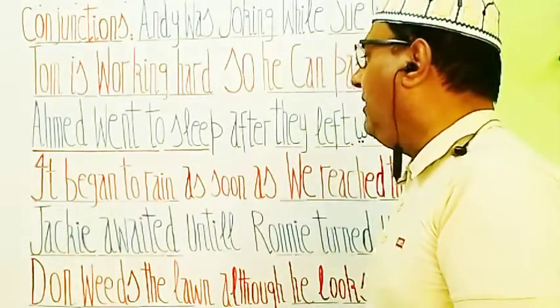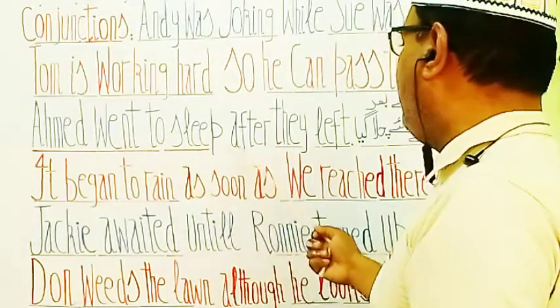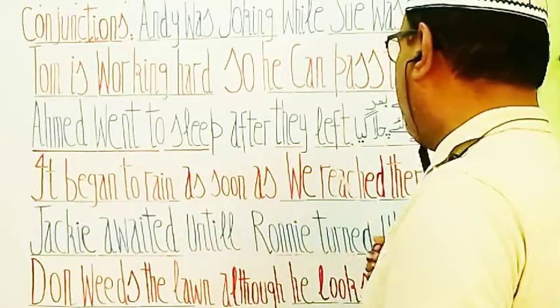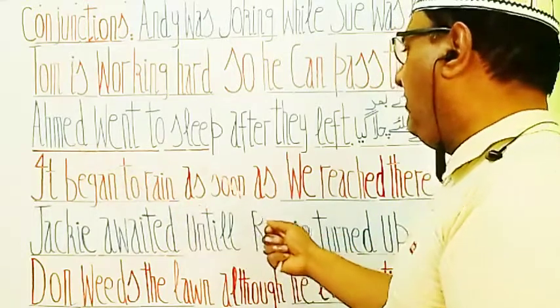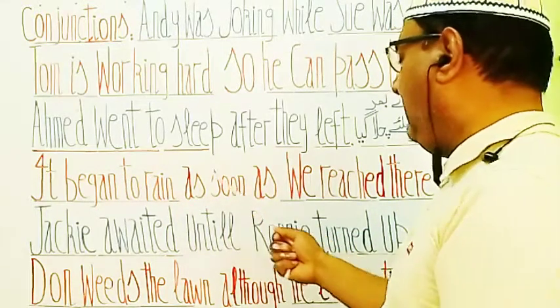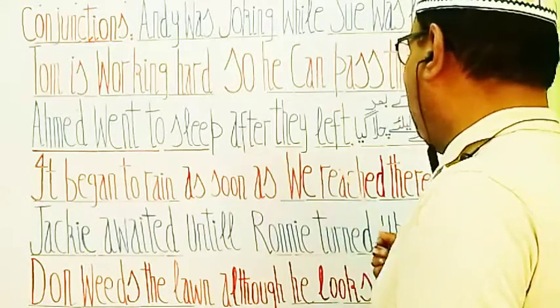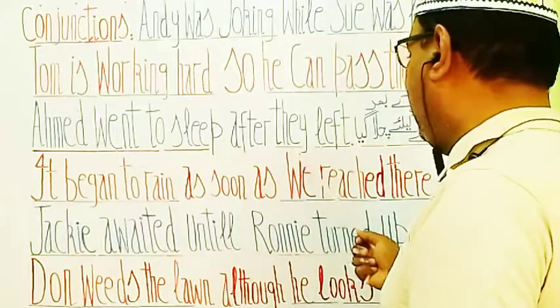Next you see here, Ahmed went to sleep after they left. Here you see, first phrase is Ahmed went to sleep. Ahmed सोने के लिए चला गया. After के बाद they left. उनके जाने के बाद Ahmed सोने के लिए चला गया.